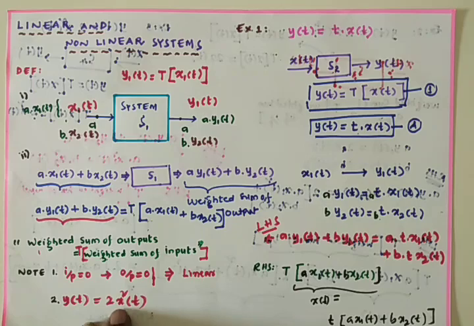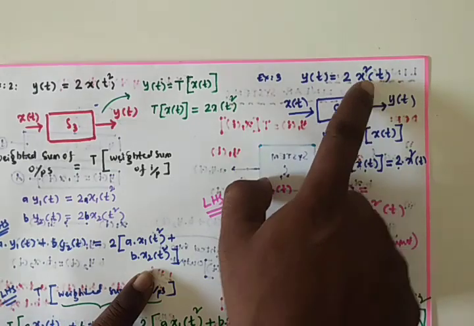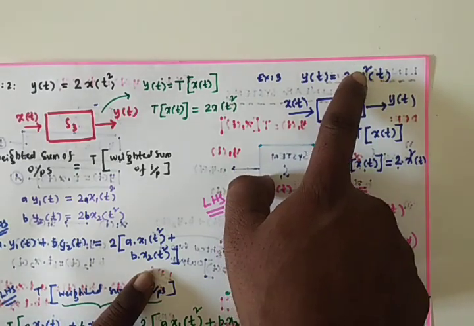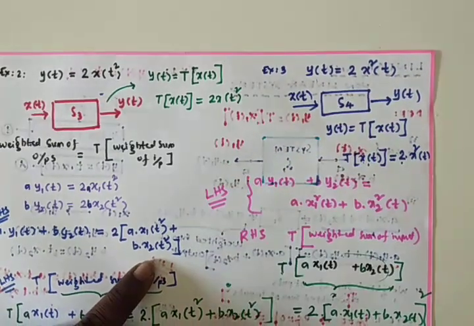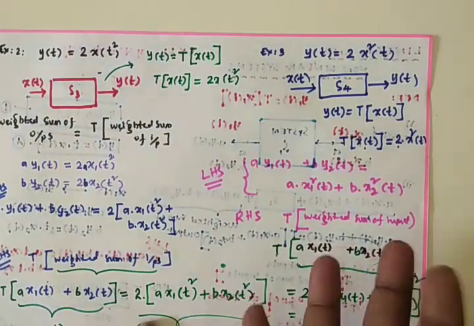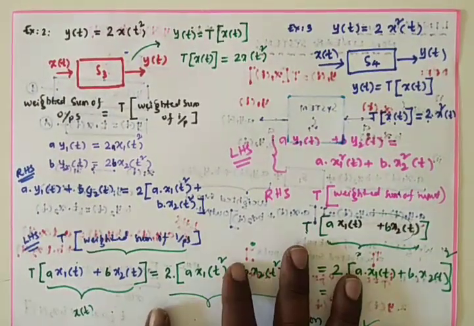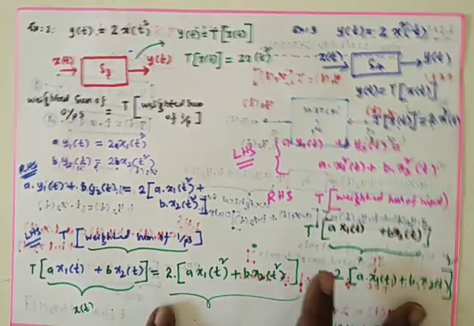The best example for this note is the third example. See this one, y of t is equal to 2 x square of t. x is having the square, and it could have a power of 3, 4 also. If it is having higher powers, obviously there is no need to test, that system will be a non-linear system.